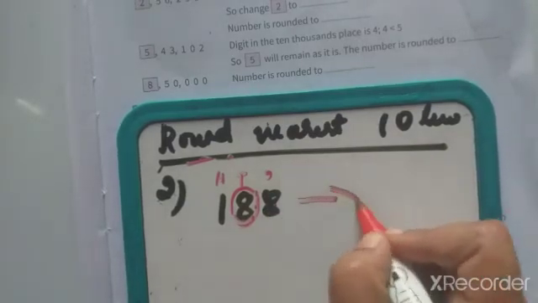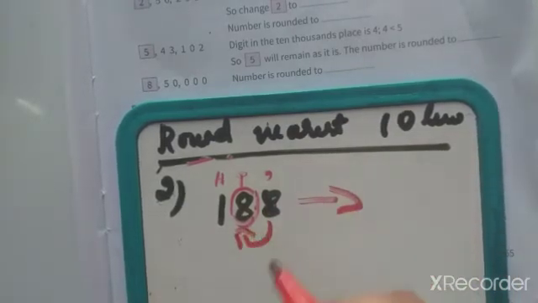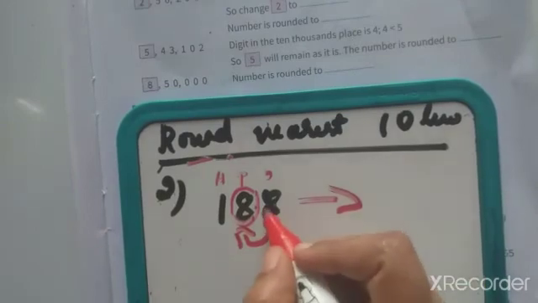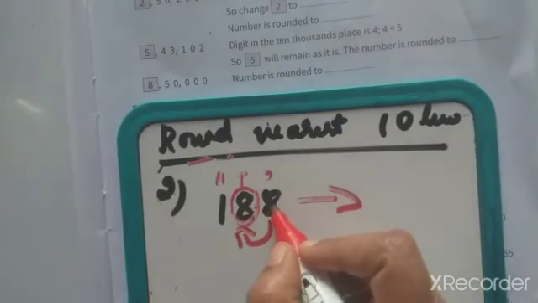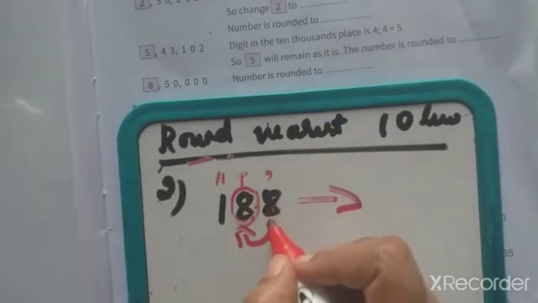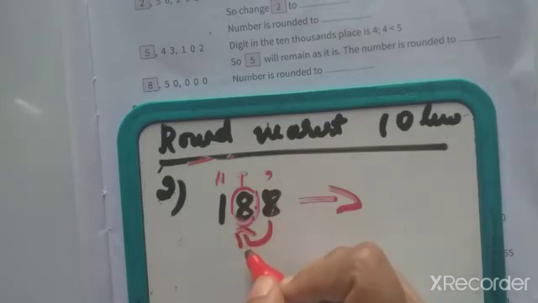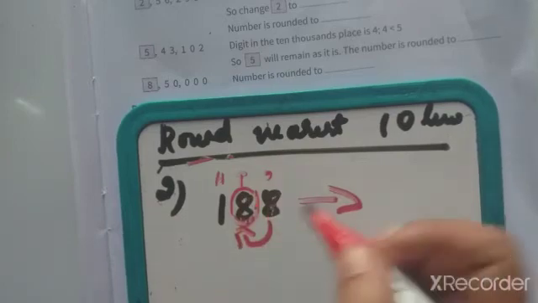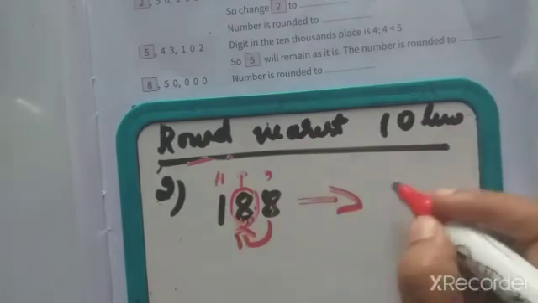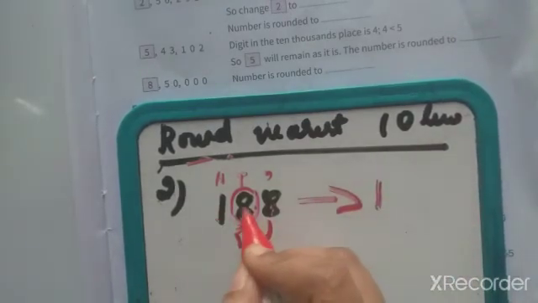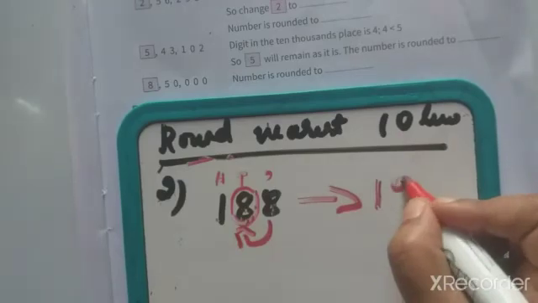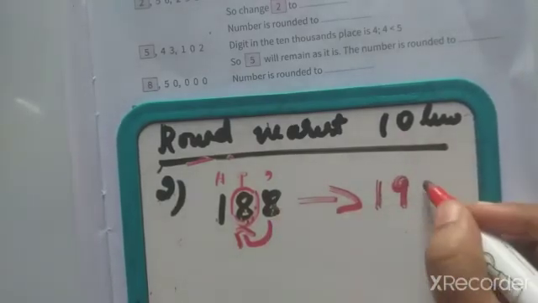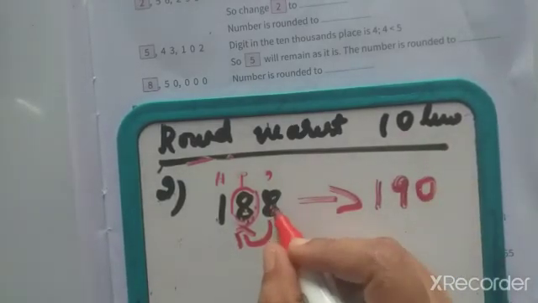Yes, the rich person. 5 or greater than 5, so he can give 1 to his friend. Now here 8 will become 9, the richest, and here he will become 0. 8 plus 1 means 9.